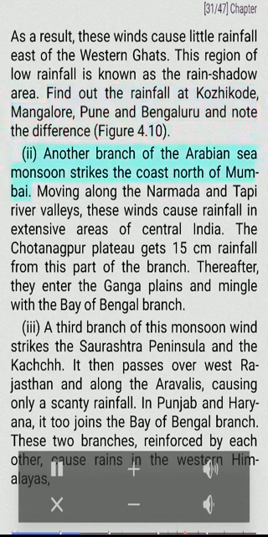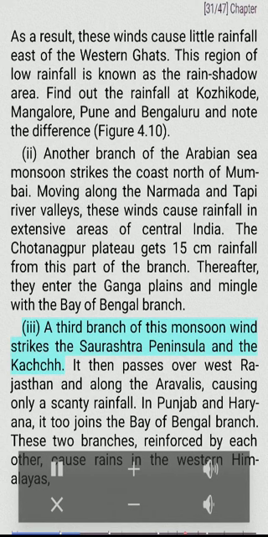Figure 4.10. II. Another branch of the Arabian Sea monsoon strikes the coast north of Mumbai. Moving along the Narmada and Tapi river valleys, these winds cause rainfall in extensive areas of central India. The Chotanagpur Plateau gets 15 centimeters rainfall from this part of the branch. Thereafter, they enter the Ganga Plains and mingle with the Bay of Bengal branch.